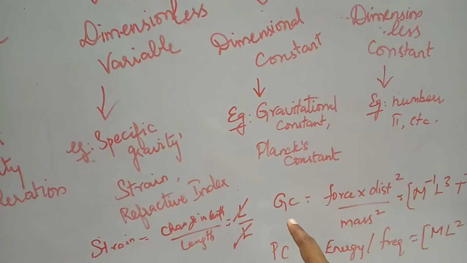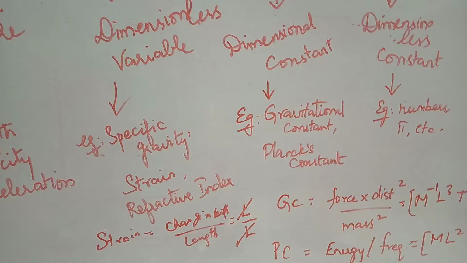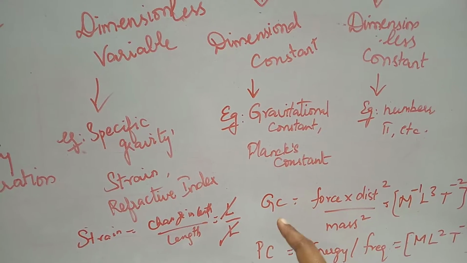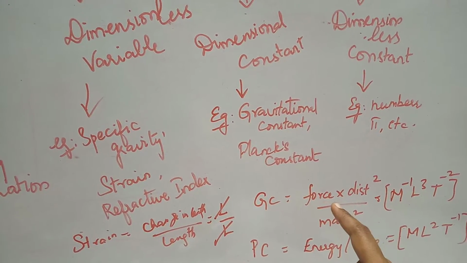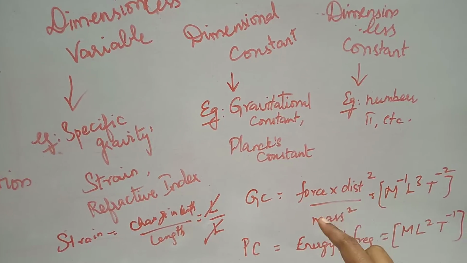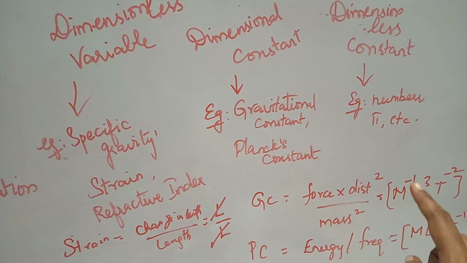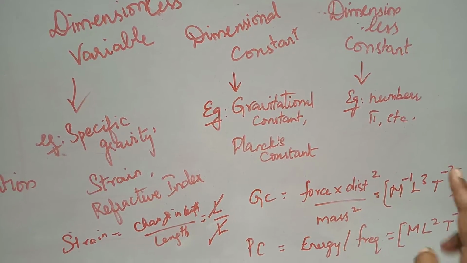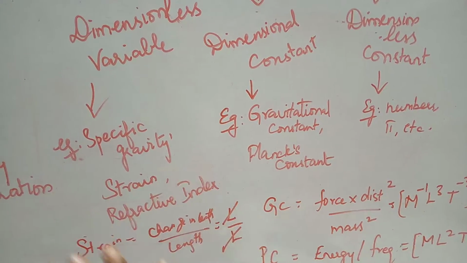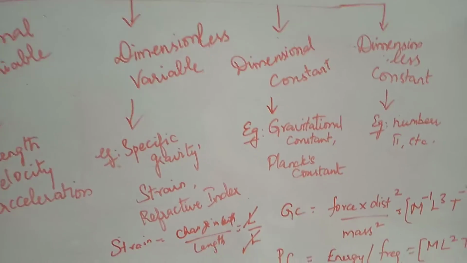The gravitational constant, as we know, has the same value for every case, because it is related to Earth and it does not change. It can be represented in terms of a formula as gravitational constant equal to force into distance square by mass square. When we represent this in terms of dimension, it becomes m power minus 1, L power 3 and t power minus 2. So this gravitational constant is a constant number which will not change at all, but it has some dimension related to it. This is called a dimensional constant.